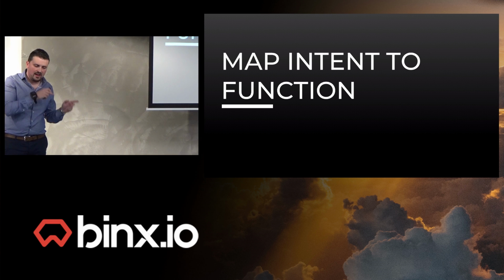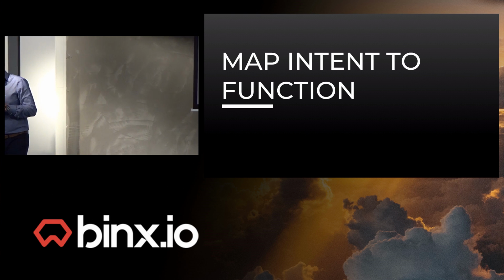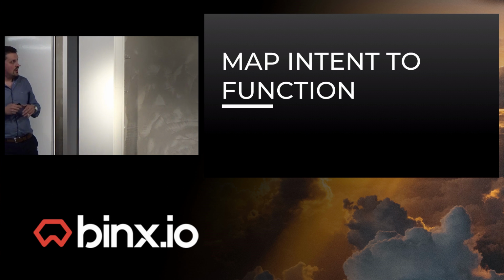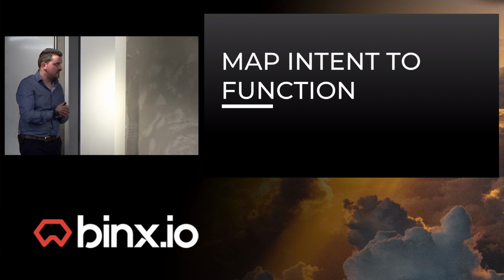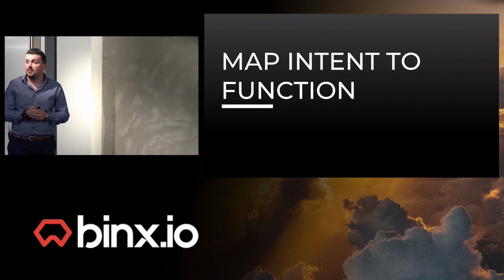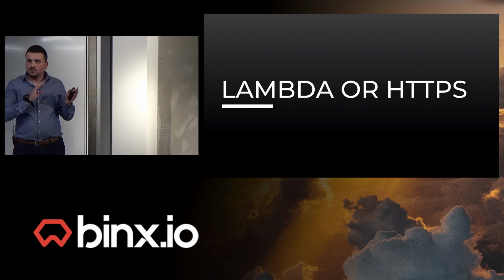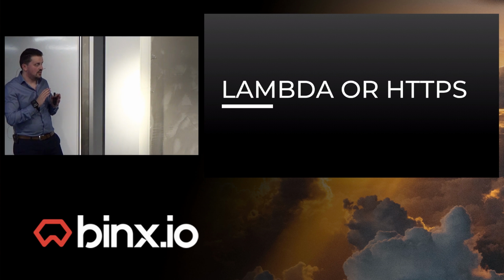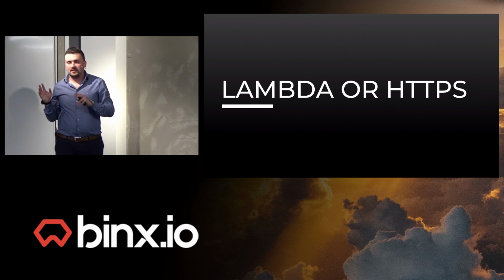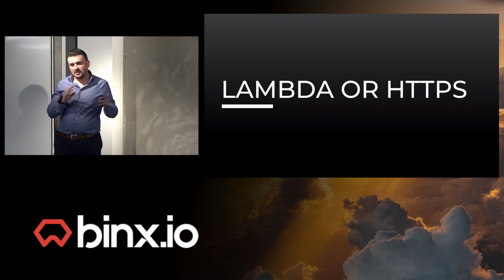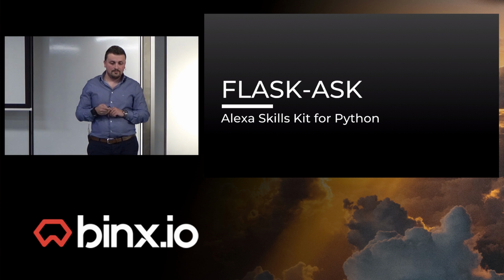So after you create your intents, you're going to map them to functions. And that's something that I will show in the demo. But of course, something that you ask Alexa should be done, so that's where the functions come in. You can choose between Lambda or HTTPS, so whether you host your Alexa skill yourself or you take a Lambda function, you can choose. I will be using the HTTPS function just to make it easier for everyone to understand.